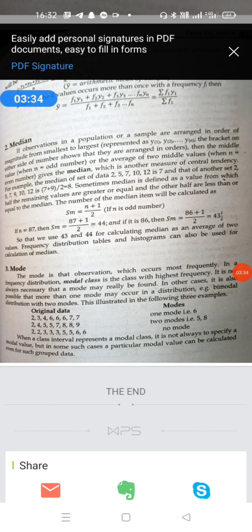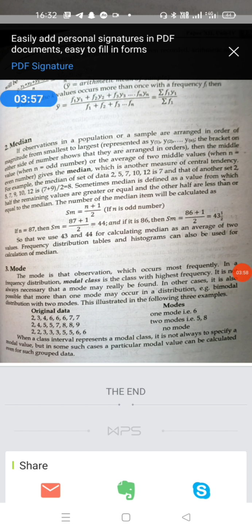What are the merits and demerits? Merits: it is easily comprehensible, and it can be obtained simply by inspection. The extremes are neither needed in its computation nor does it get affected by them. What are the demerits of the mode? In many cases, there is no single, well-defined mode, and in that condition we face problems calculating it.